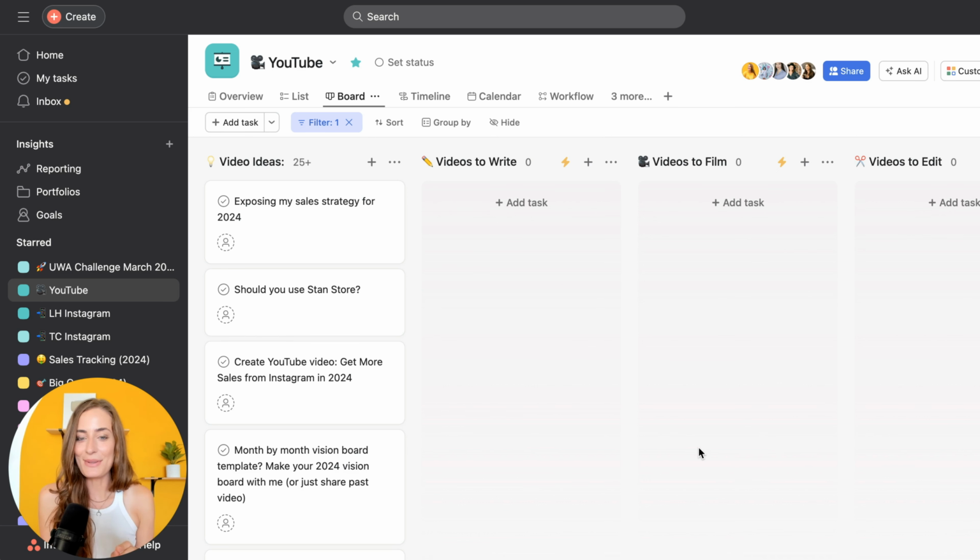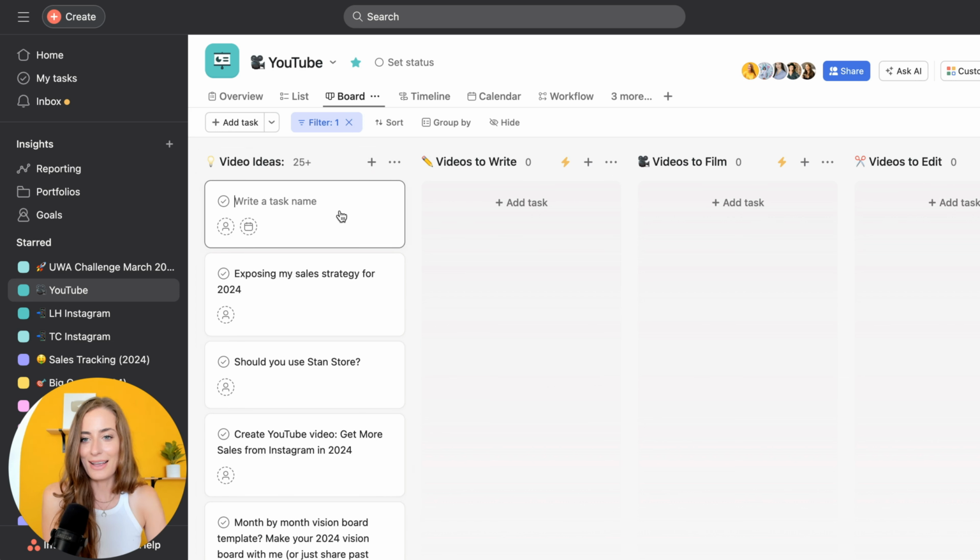All right, so let me demo this with my YouTube Asana board. The very first thing we need to do with this process is come up with a video idea. So I open up my Asana board, which I have set to board view. Then I'm going to go to the video ideas column, click on the plus sign, and put in a new idea. So for example, let's do how to use Kartra in 2024. Okay, perfect. So I've added that idea.